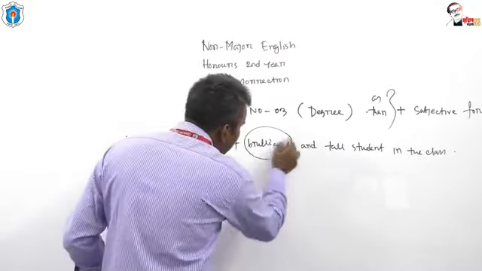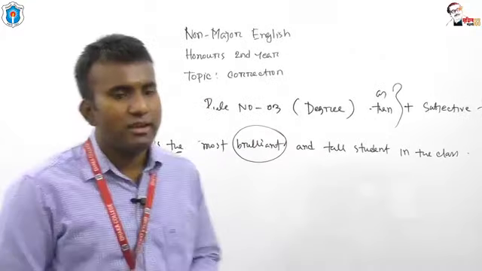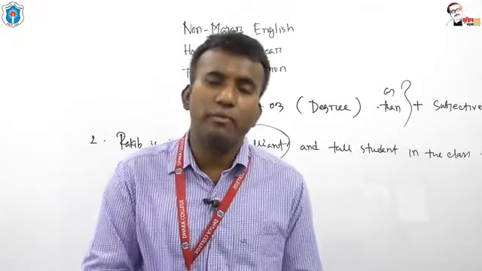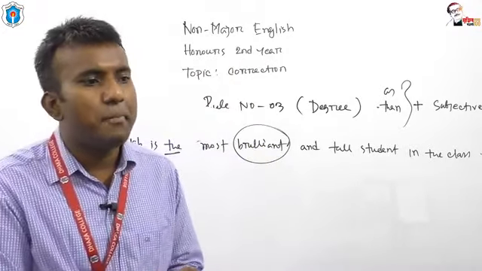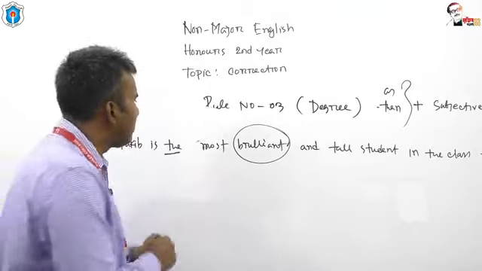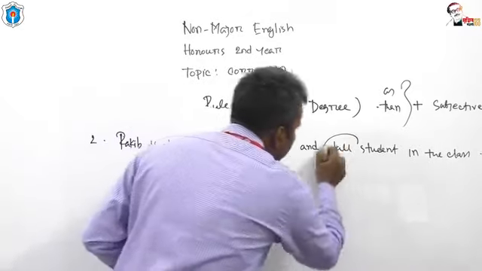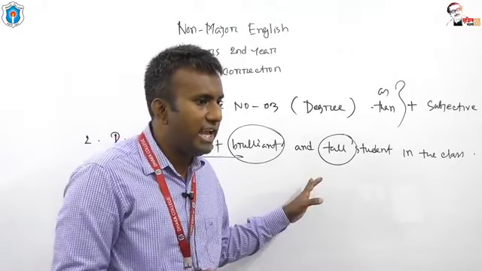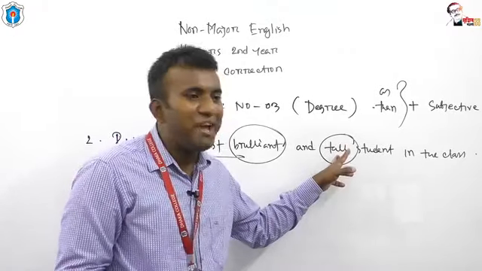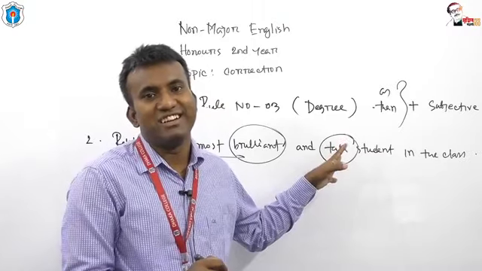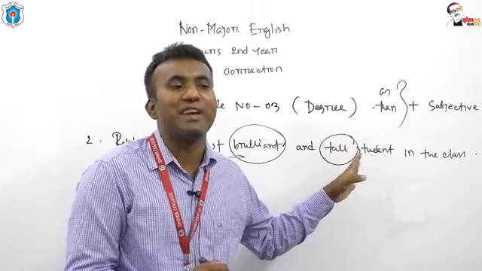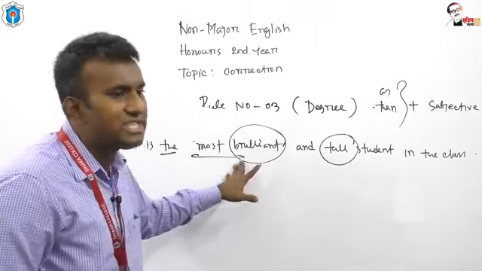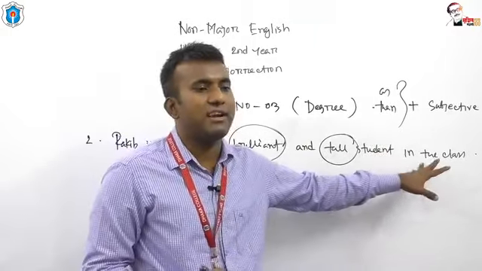What is the superlative form of brilliant? The comparative form of brilliant is more brilliant. The superlative form of brilliant is most brilliant. Okay, this is correct, but look at here, dear students. I have used positive form here. You have to turn it into superlative. And what should be the answer? Rakib is the most brilliant and tallest student in the class.